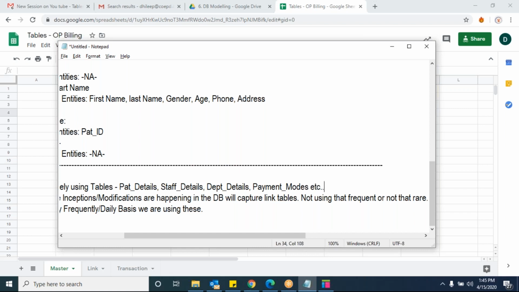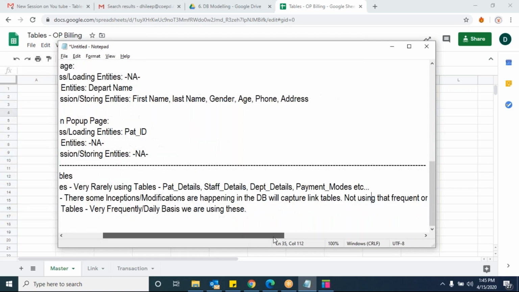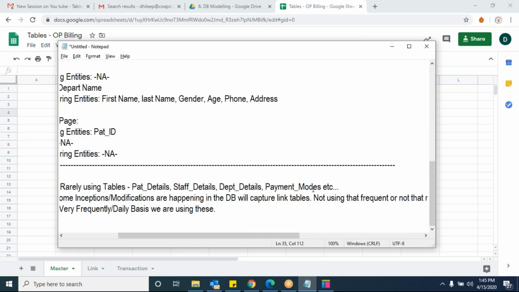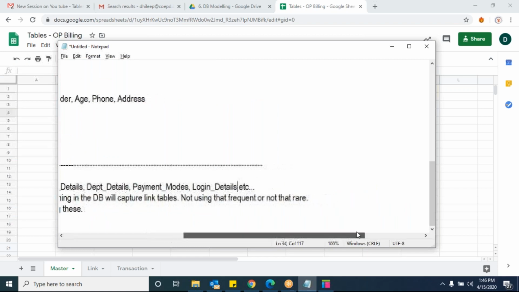Once you start getting into the entities, then you'll understand, don't worry. These are the master tables. And even login details. We forgot that login details also come under master tables only, right? Login details, right or wrong? Usernames and passwords.